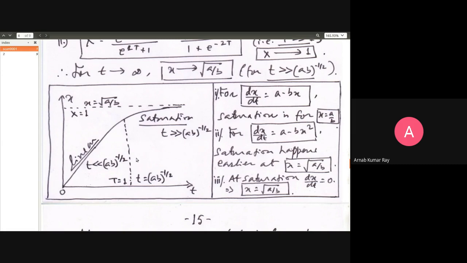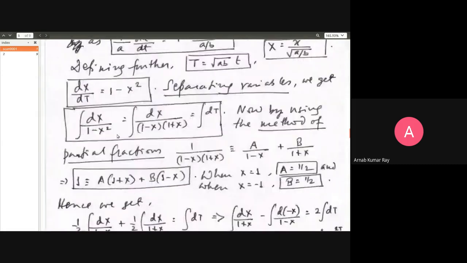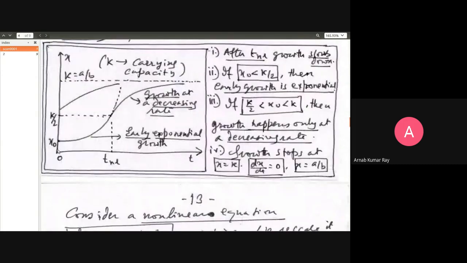But here, if the system doesn't have a non-zero value to begin with, then it will never grow, because this is a geometric growth, a multiplicative progression. So the early growth is exponential, but then there is a saturation in the late stages.